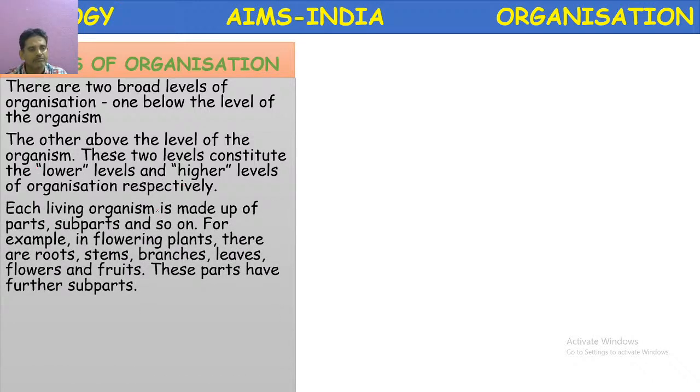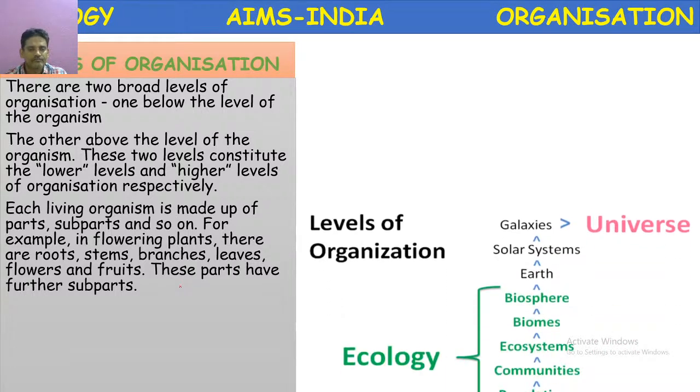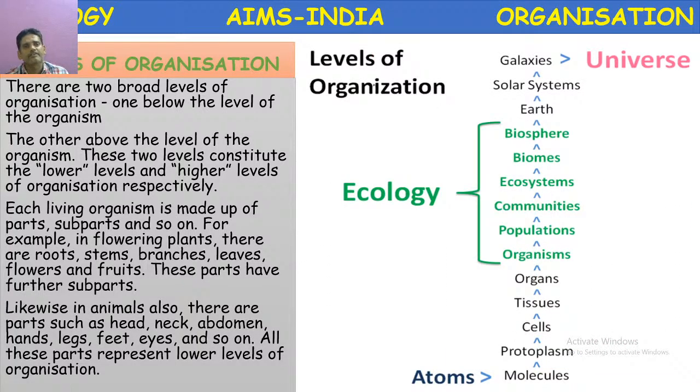Each living organism is made up of parts, subparts, and so on. For example, in flowering plants, they are roots, stem, branches, leaves, flowers, fruits, etc. These are all parts, and they also have subparts that together form the plant body, broadly divided into the root system and the shoot system. So here, levels of organization, two levels in the beginning.